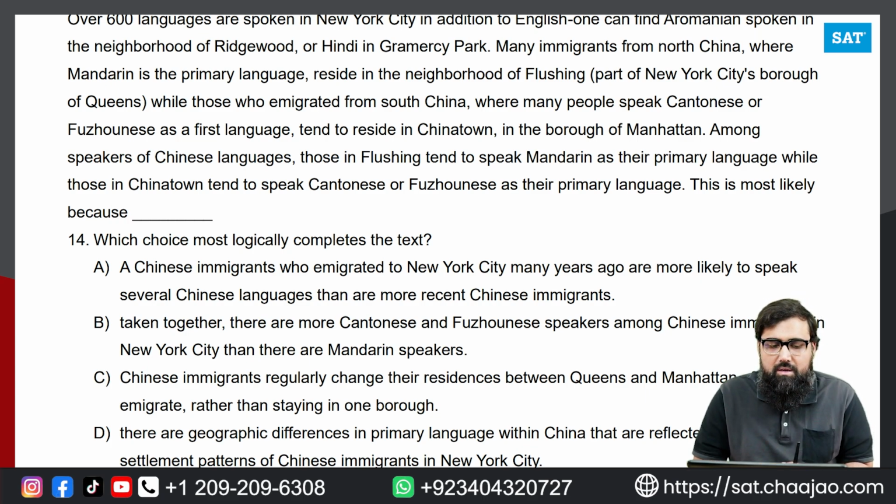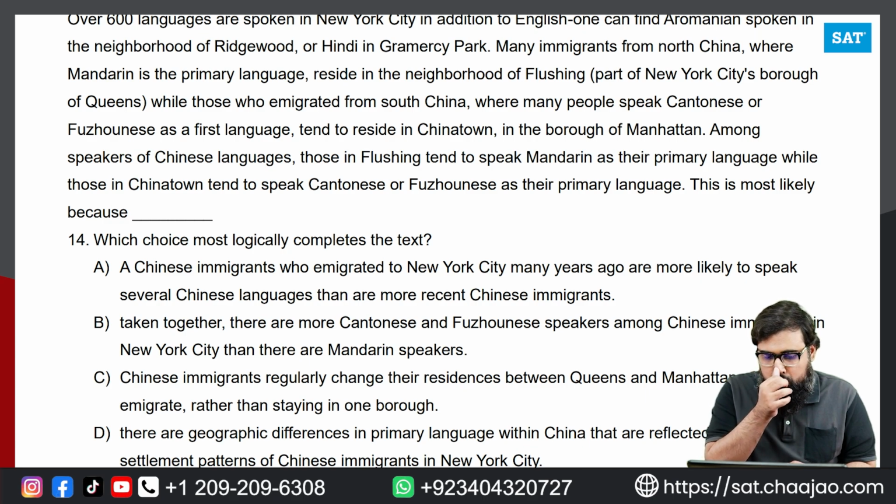If you read this, it says over 600 languages are spoken in New York City in addition to English. One can find Romanian spoken in the neighborhood of Richwood or Hindi in Dyker Park. Now, many immigrants from North China, where Mandarin is the primary language, reside in the neighborhood of Flushing, part of the New York City borough of Queens, while those who immigrated from South China, where many people speak Cantonese or Fujianese as the first language, tend to reside in Chinatown in the borough of Manhattan.